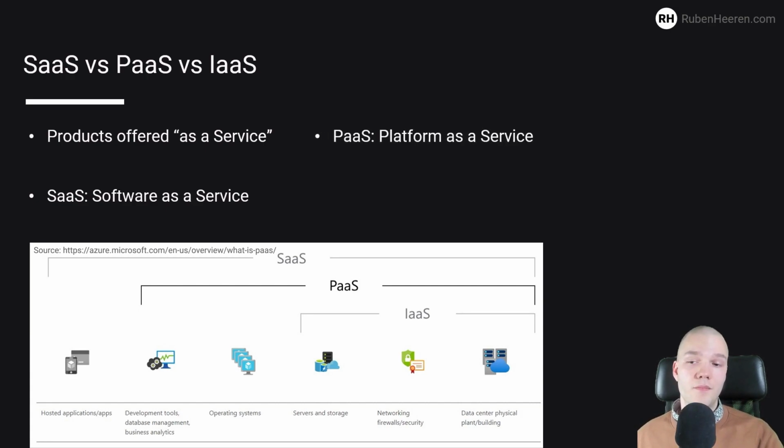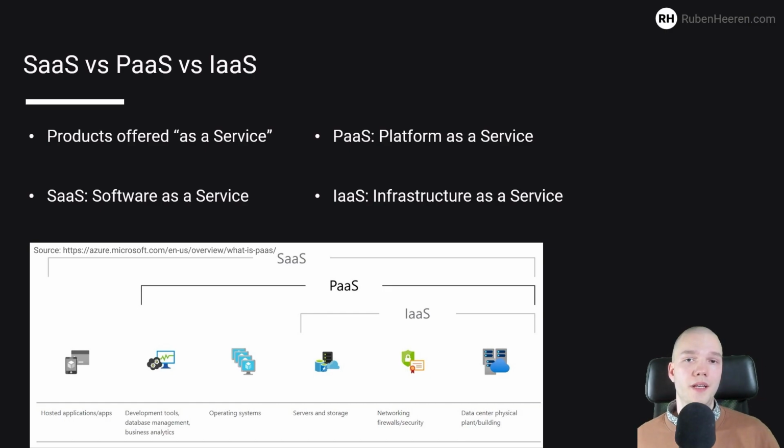We also have PaaS, which stands for Platform as a Service. And we have IaaS, which stands for Infrastructure as a Service. The handy infographic to my left from Microsoft Azure's What is PaaS article sums it up nicely. So let's go over each of them in more detail.